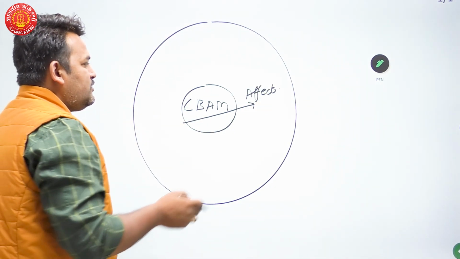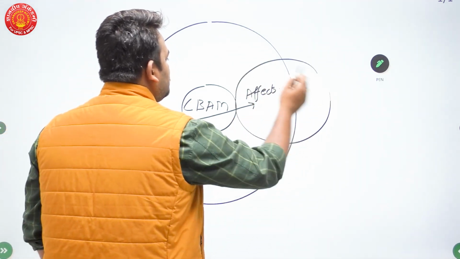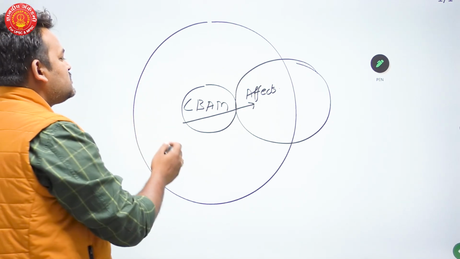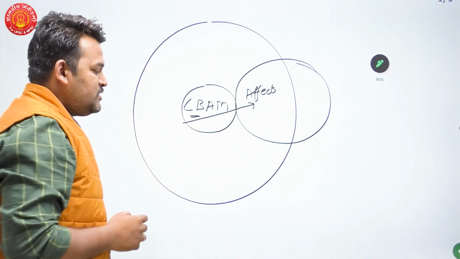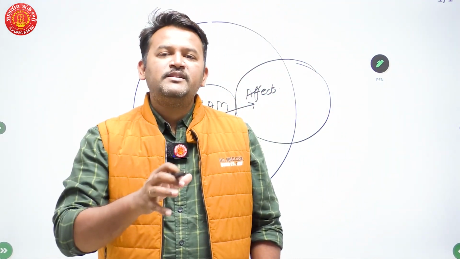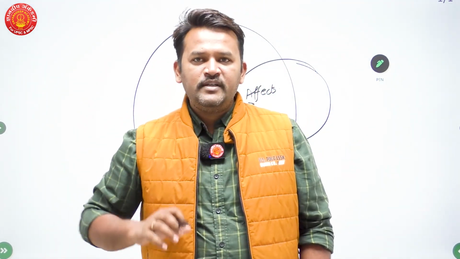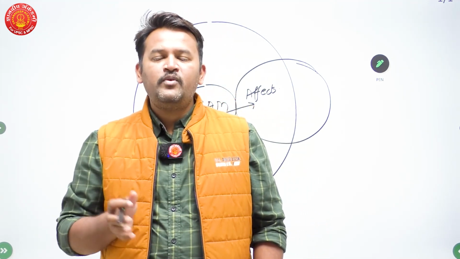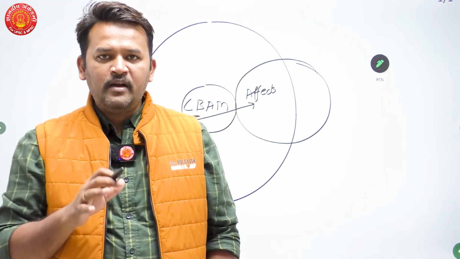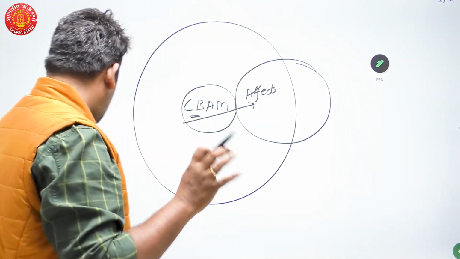So the major focus of the answer should be its effects on Indian economy. However, they have asked what is CBAM, so we have to explain CBAM in 2, 3, 4 sentences, and after that explain its effect on Indian economy.